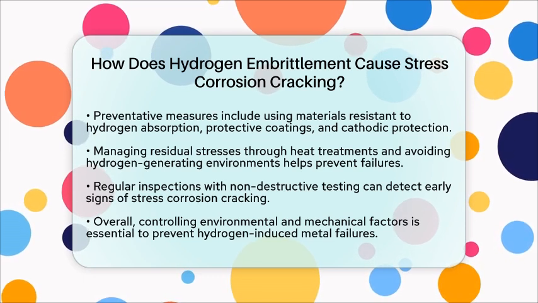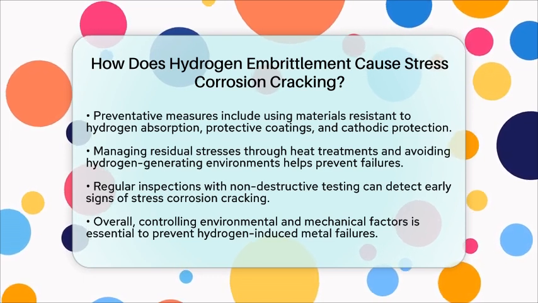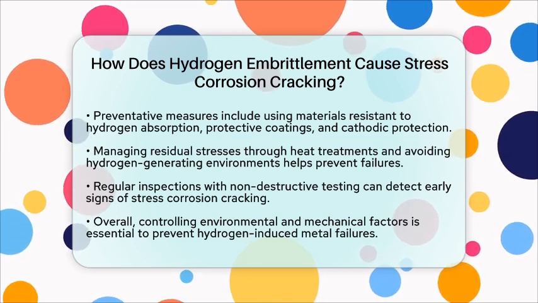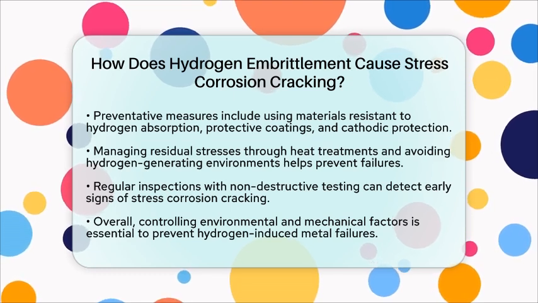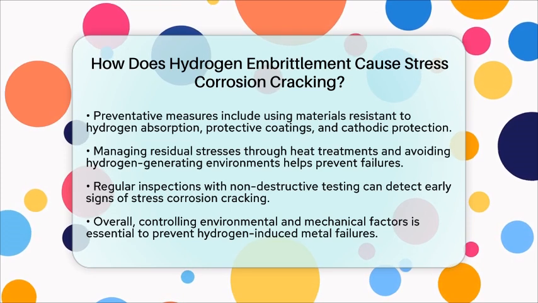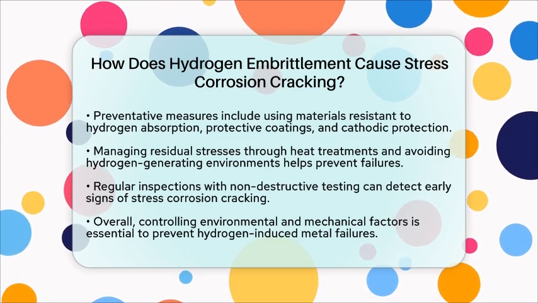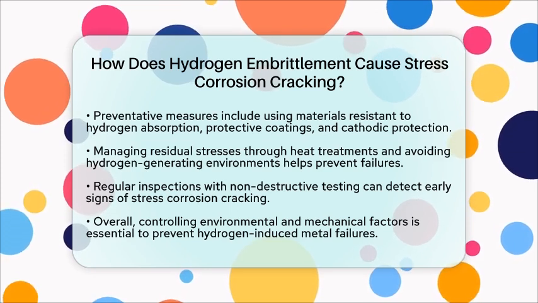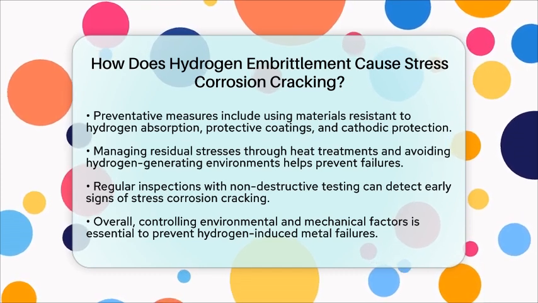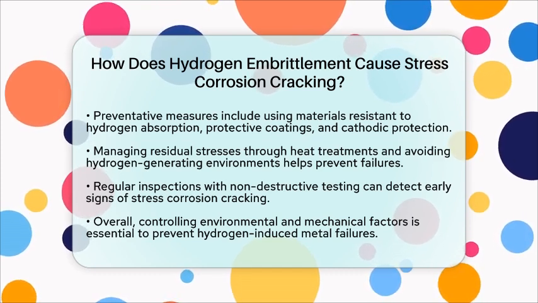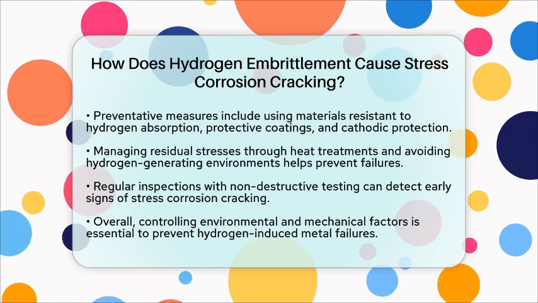In essence, hydrogen embrittlement causes stress corrosion cracking by introducing tiny hydrogen atoms into metals, weakening their internal structure. This makes cracks more likely to form and grow under stress and corrosive conditions. Managing environmental exposure and mechanical stresses is key to preventing these hidden failures and keeping metal parts safe and reliable.